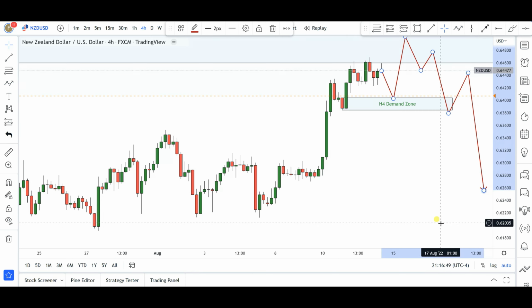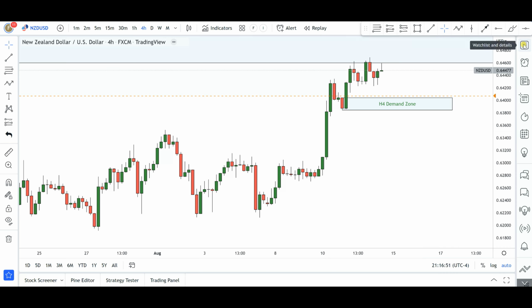Now, that's it for New Zealand dollar, US dollar. And again, as usual, guys, if this market does not do what I have just said, it's very, very simple. All you have to do is know your levels, reanalyze the charts, follow demand and supply zones that form on the charts. It's that simple. Okay, nobody has a crystal ball. Okay, all I'm doing is just to analyze the markets based on demand and supply zones that have already formed on our charts. Okay, so if the market does not behave in this way, and something else forms, just follow the markets. It's that simple. Okay, all right, now that's it for New Zealand dollar, US dollar.